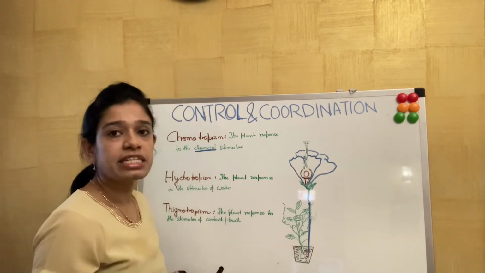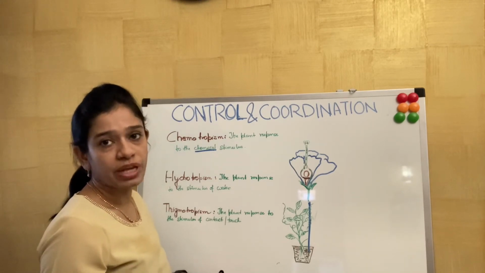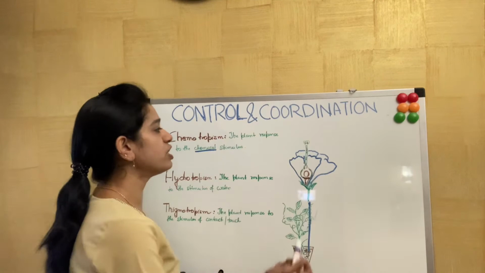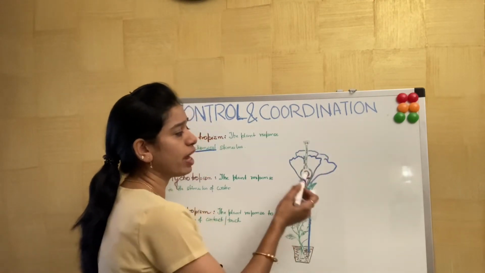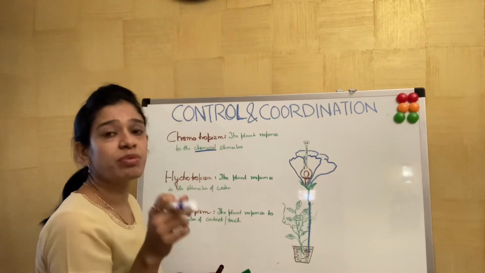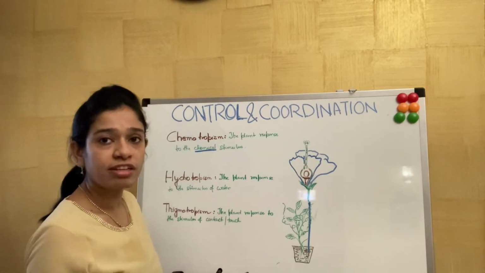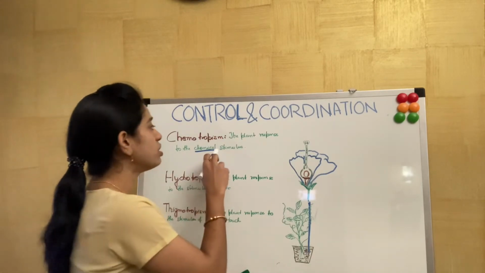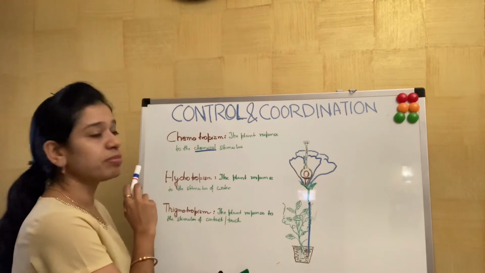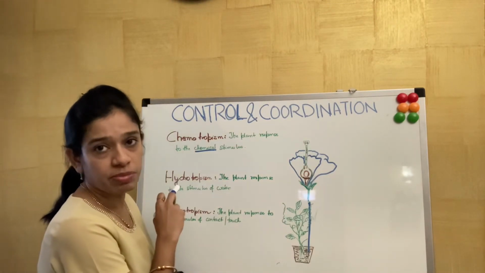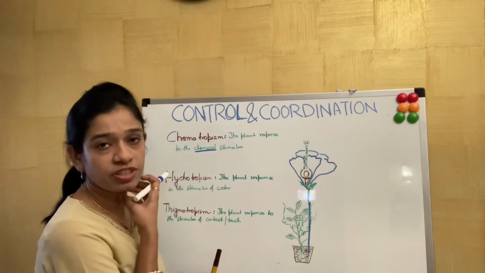flower. This is due to the release of chemicals, which helps in the development of the pollen tube, and also helps in the movement of the pollen tube towards the ovule of the flower, so that the fertilization takes place. Such a stimulus happens in chemotropism. This is a positive chemotropism, or it's showing a positive stimulus.